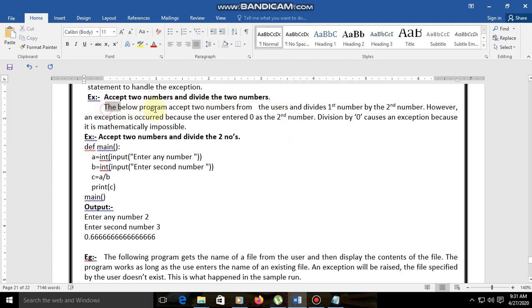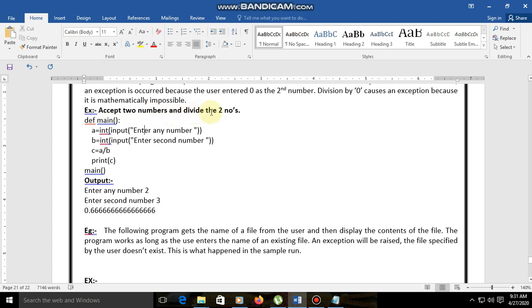Let us see the program below, which accepts two numbers from the user and divides the first number by the second number. However, an exception occurs because the user entered 0 as the second number. Division by 0 causes an exception because it is mathematically impossible. You already know this very well, so no need to discuss it in detail. So let us see: accept two numbers and divide the two numbers.